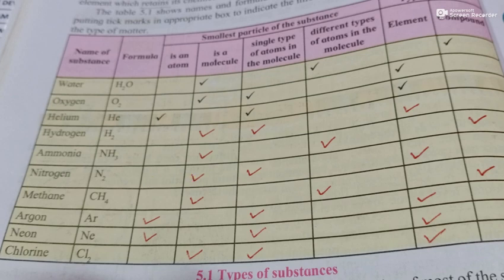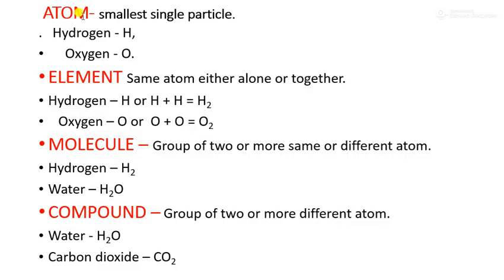Again, I am explaining to you. Atom means single. Element means single or group, but of the same atom. Molecule means a group of the same and also of different atoms. And compound means a group but only of different atoms. This concept is clear to everyone.